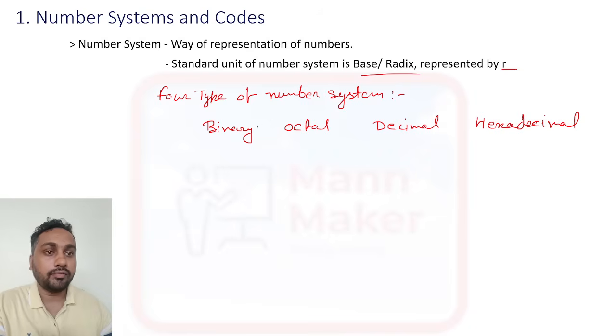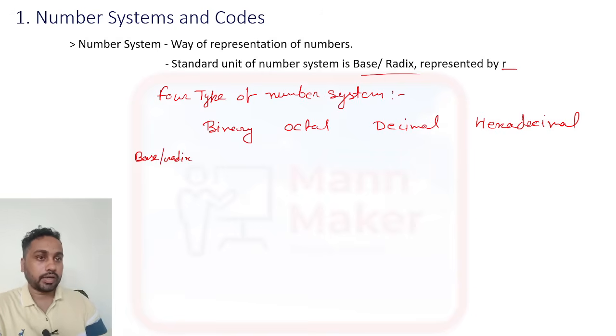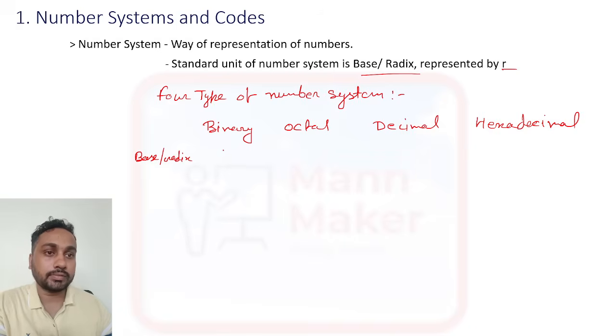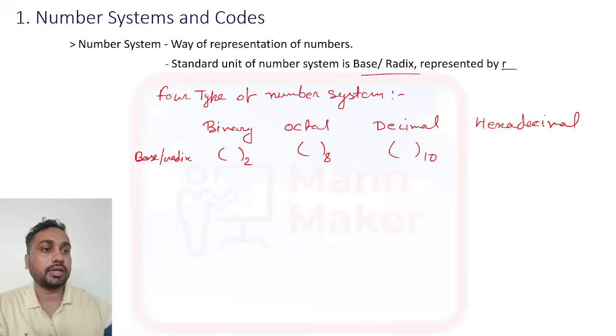Okay, and if we talk about base, or we can say radix, what does base or radix mean? It will be represented like this. Binary means it will be 2. Octal means it will be 8, and decimal means it will be 10. And hexadecimal means it will be 16. Okay, so like this we are representing the radix or base for the different number systems.